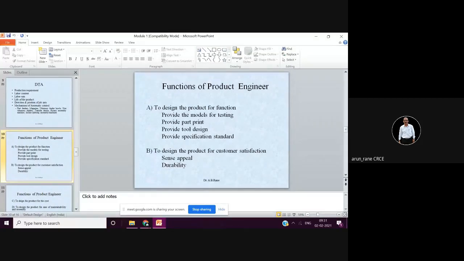in one revolution, your thread depth becomes very high because the pitch is more. You have already learned that thread depth is equal to 0.8 into pitch. So if it is 9 pitch, then the depth is going to be more.